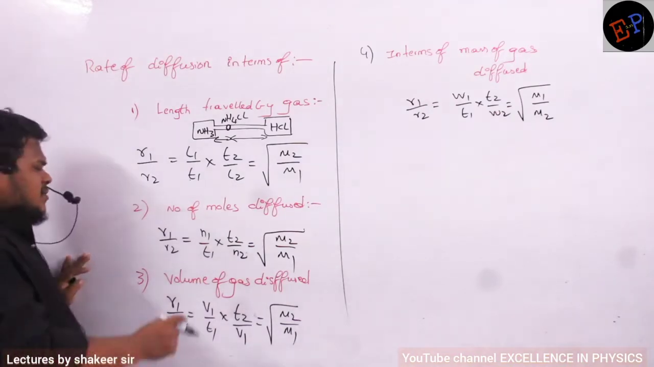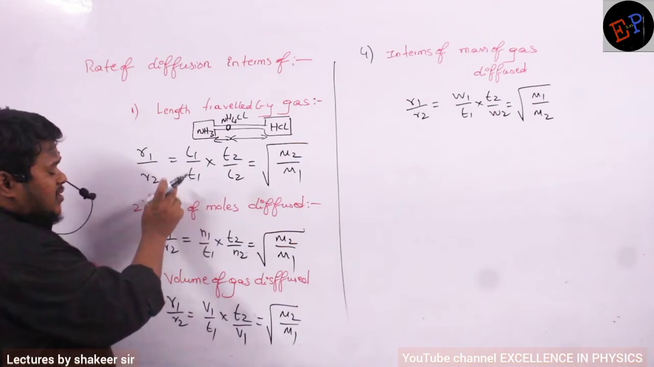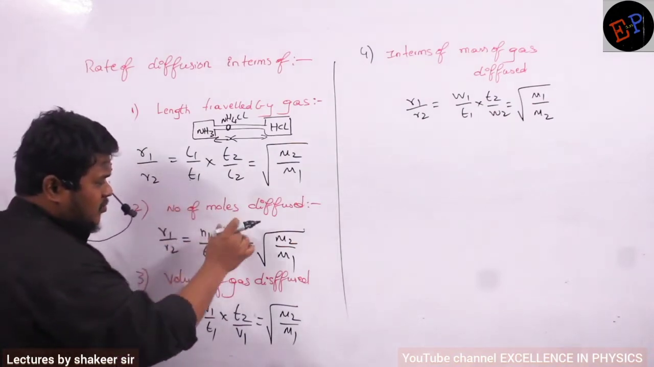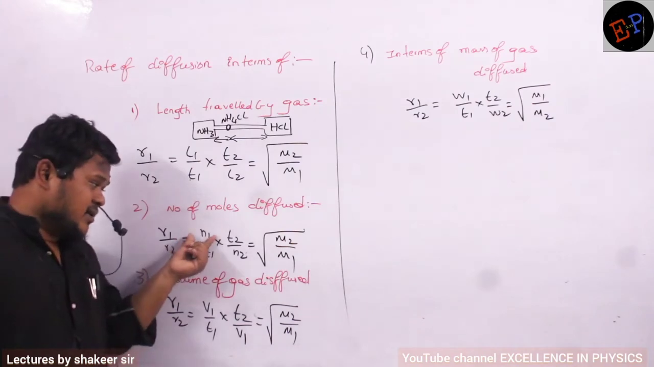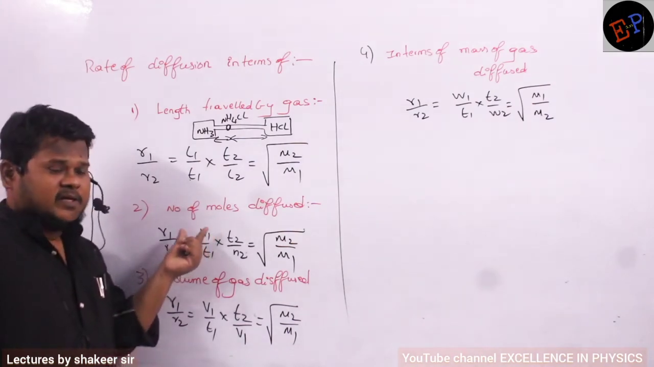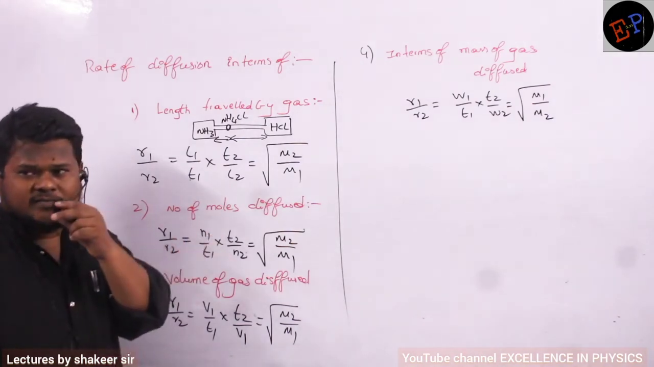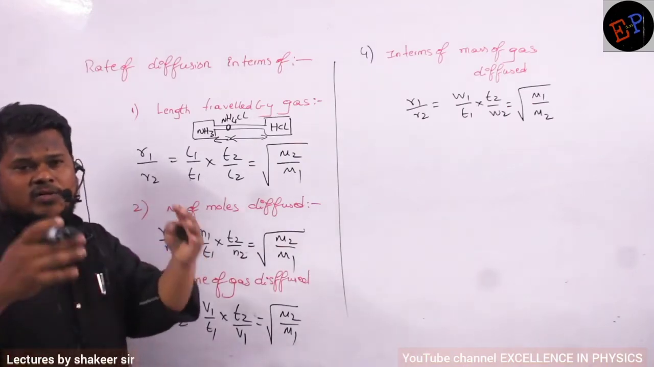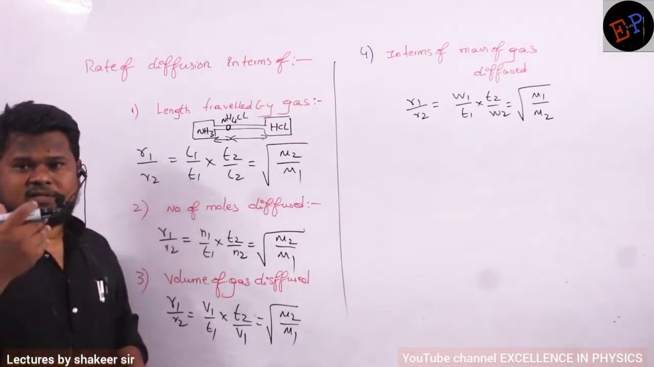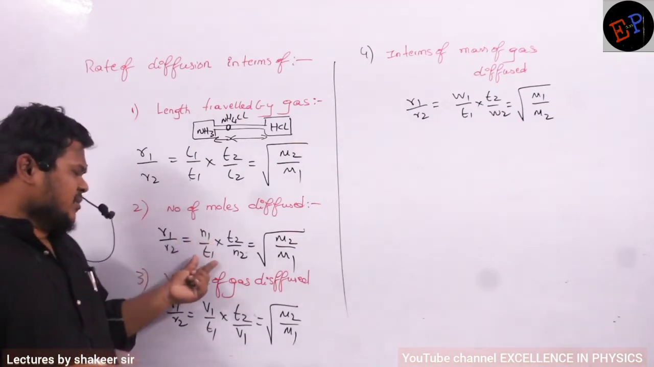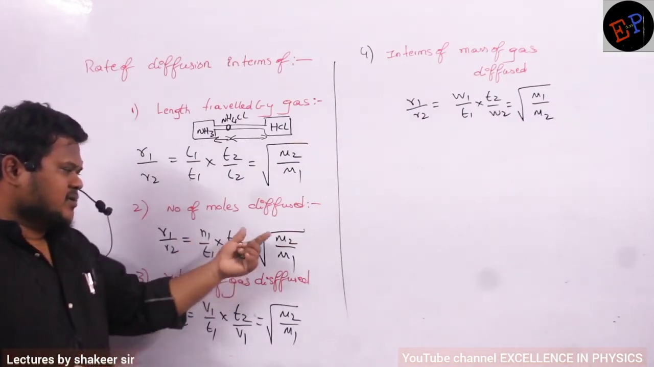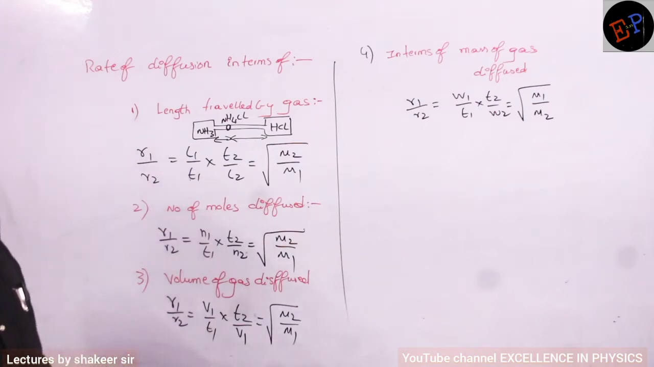Clear? Similarly, in terms of rate of diffusion, in terms of number of moles of gas which has diffused. So here N1 doesn't indicate the initial number of moles. N1 indicates the number of moles of the gas which has gone out of this cylinder. Number of moles which has escaped, which has diffused. Are you able to understand? So N1 by T1 multiplied by T2 by N2 is equal to square root of M2 divided by M1.